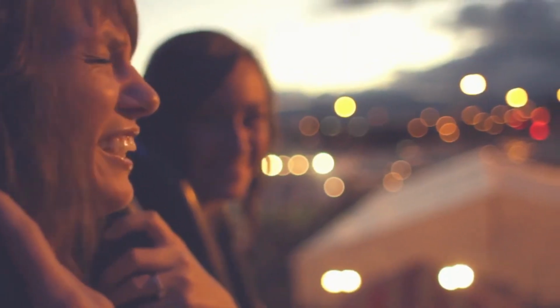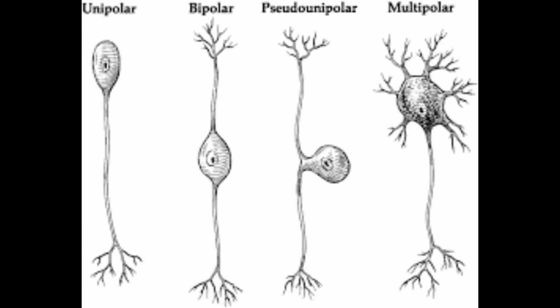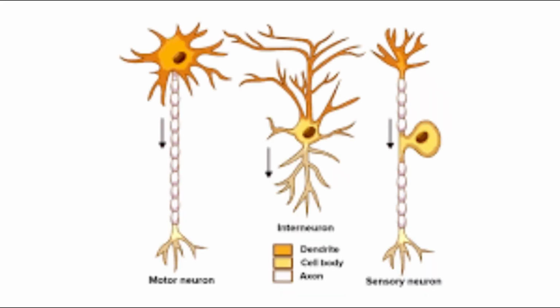A. Unipolar neurons. Unipolar neurons have only one extension that splits into two branches, one leading to the central nervous system and the other to peripheral tissues. They are mainly found in sensory neurons of the peripheral nervous system.